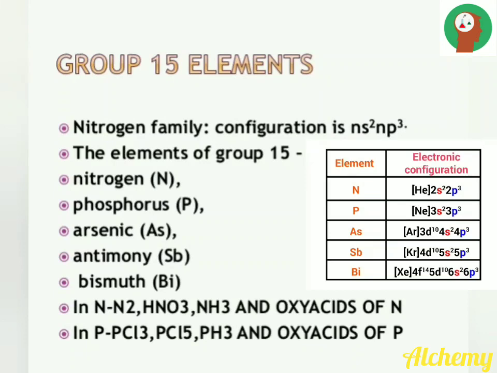In the case of nitrogen, we should study the preparation, structure and properties of dinitrogen, nitric acid, ammonia and oxy acids of nitrogen. In the case of phosphorus, we should study the preparation, structure and properties of PCl3, phosphorus trichloride, phosphorus pentachloride, phosphine and other oxy acids of phosphorus.